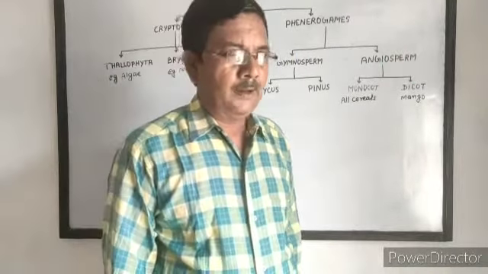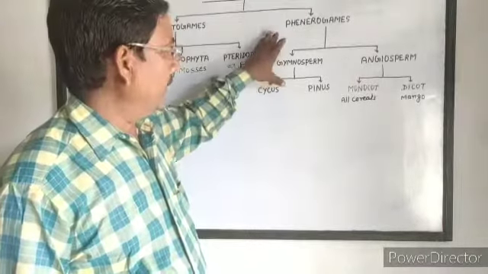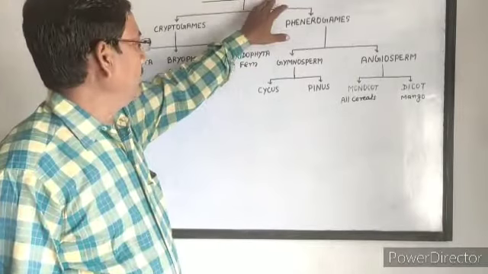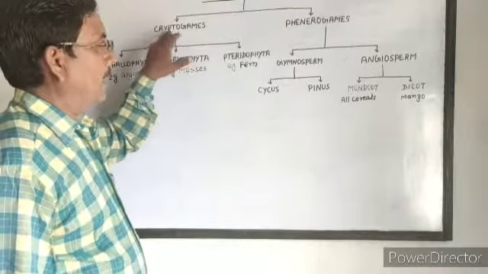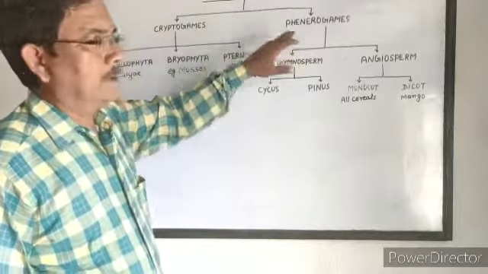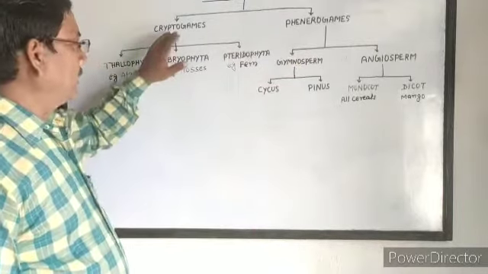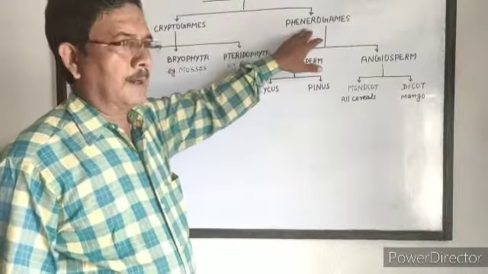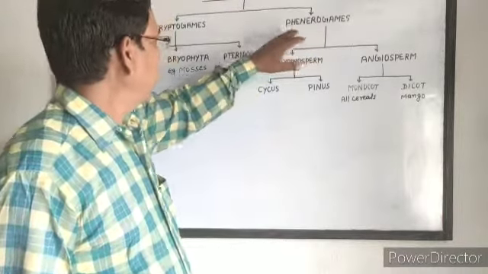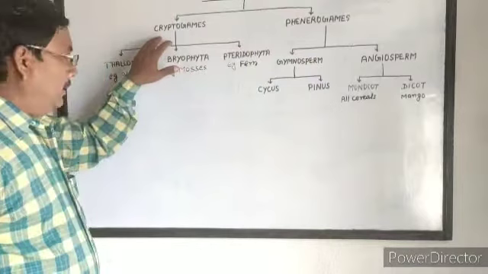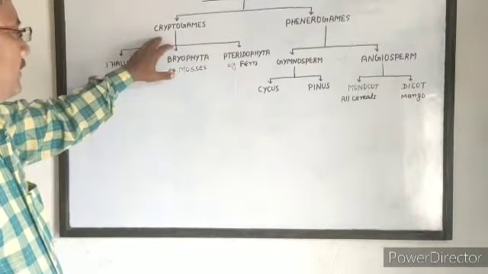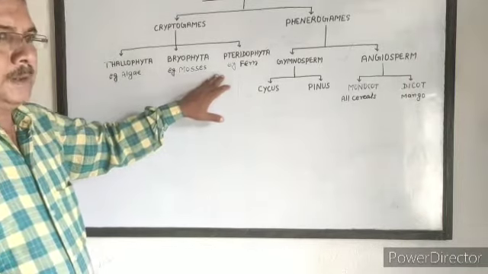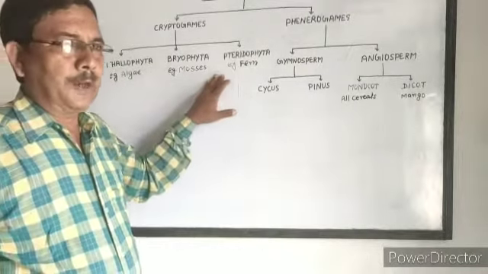Once again, I repeat the whole classification of Plantae. The kingdom Plantae is divided into two parts, cryptogams and phanerogams, on the basis of flowering. Non-flowering plants are included in cryptogams and flowering plants are included in phanerogams. Non-flowering plants are divided into three parts on the basis of differentiation in plant body.